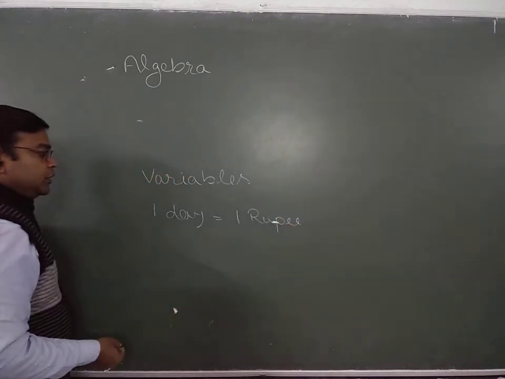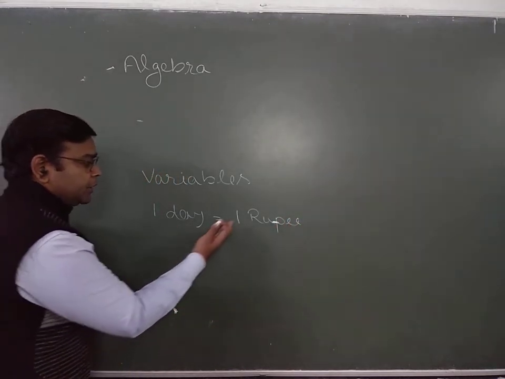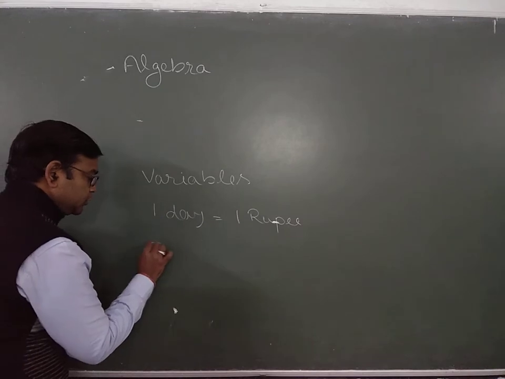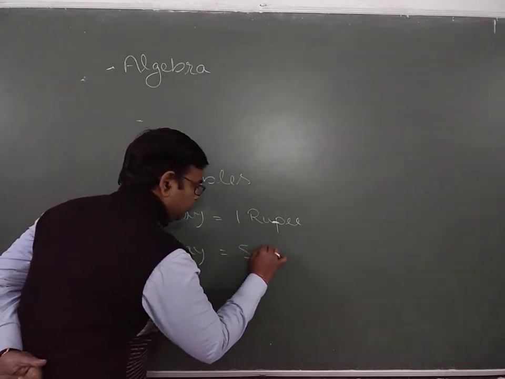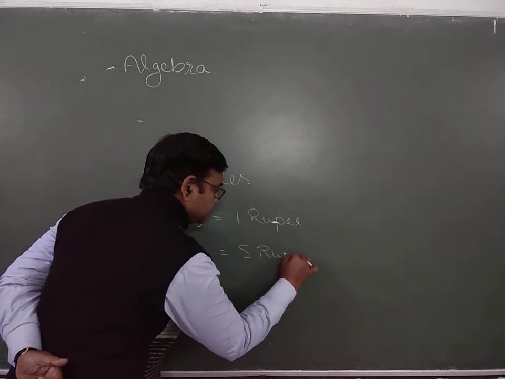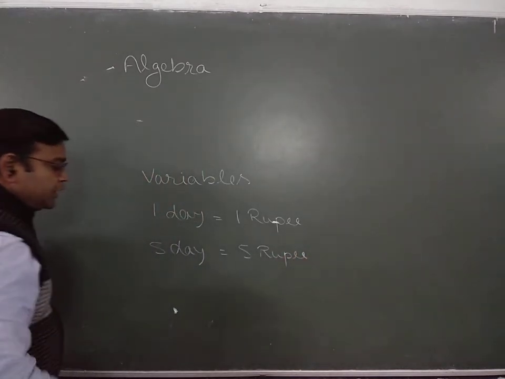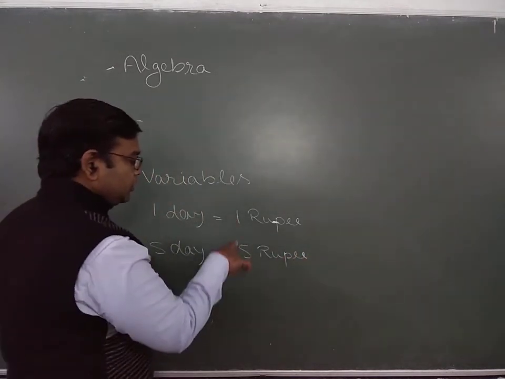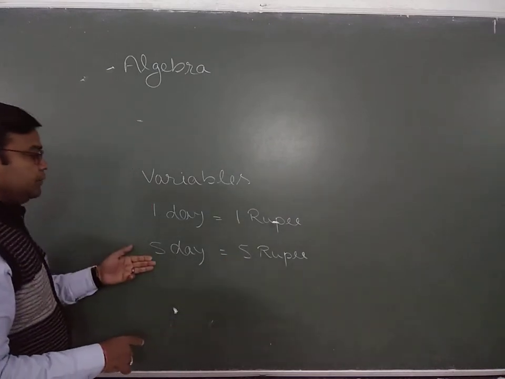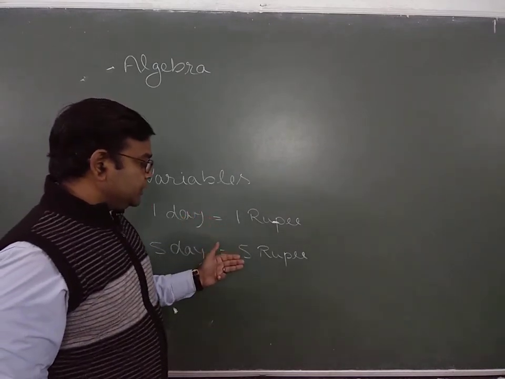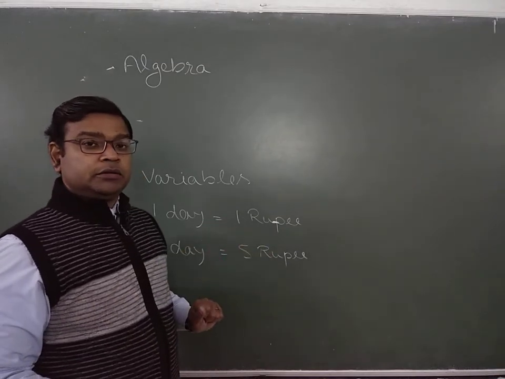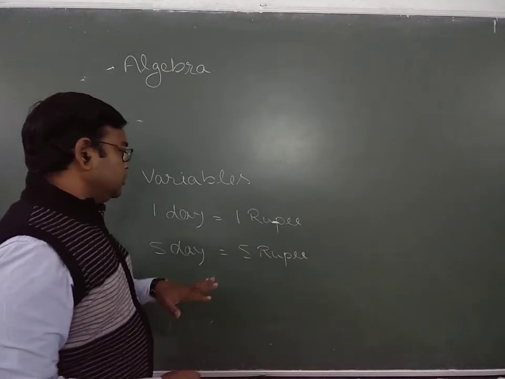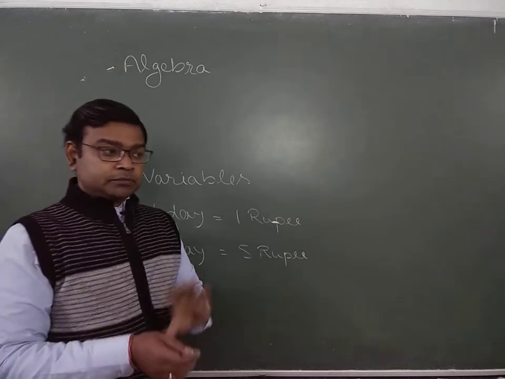Clear, 1 rupee, and every day I am earning 1 rupee. So what do I earn on the 5th day? It must be 5 rupees. It means every day our earning increases or decreases with respect to the day. So this is known as your variable.